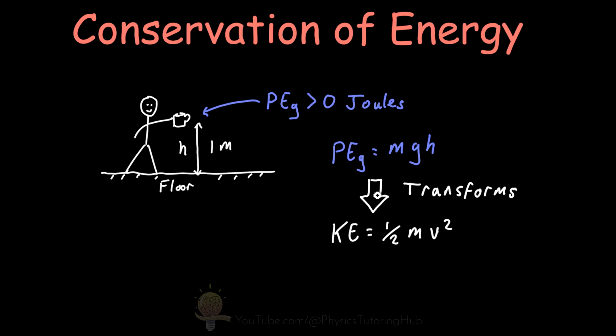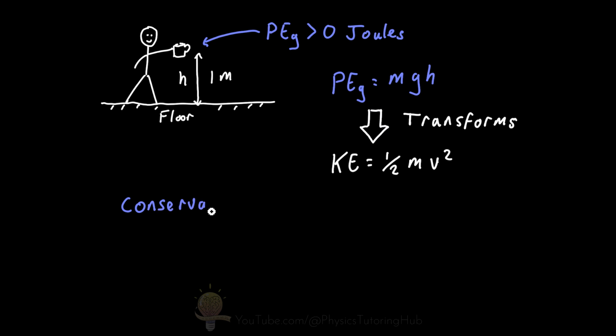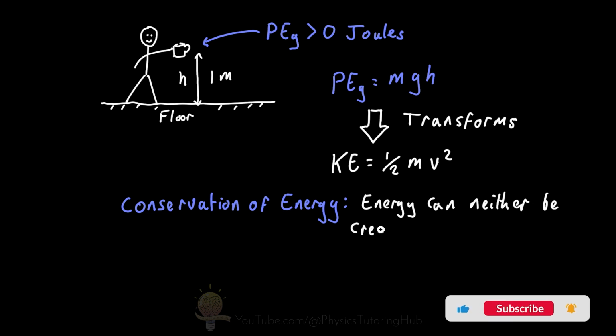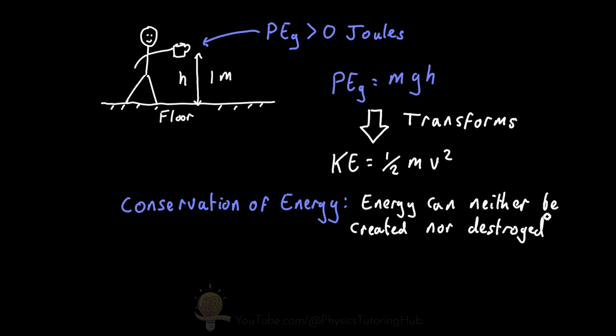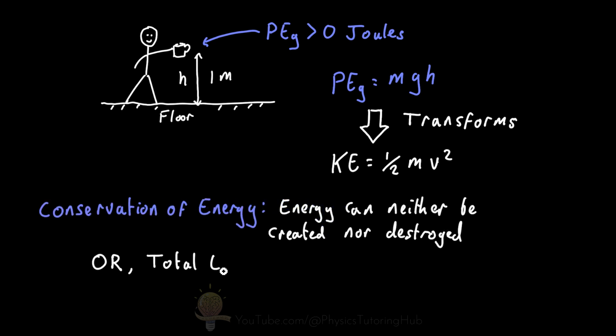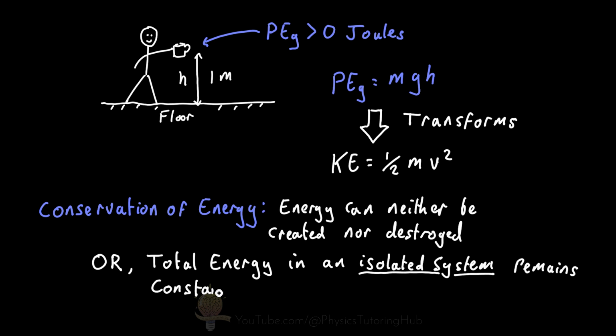But when we transform energy like this, we're constrained by a fundamental principle, and that is the conservation of energy principle. And this principle tells us that energy can neither be created nor destroyed. Or we can also say this as the total energy in an isolated system remains constant. Okay, let's break this down to make it a bit clearer.